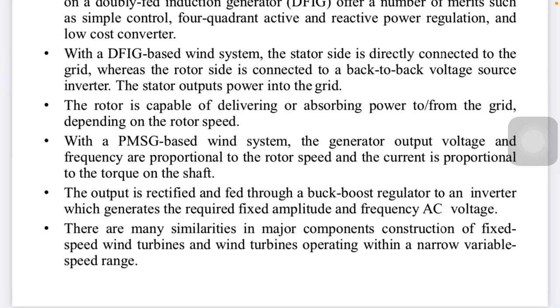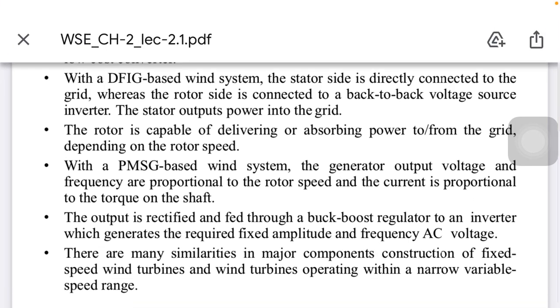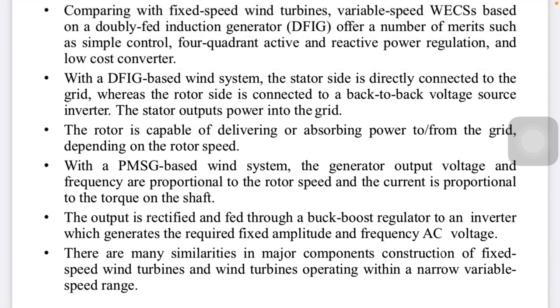With the permanent magnet synchronous generator based wind system, generator output voltage and frequency are proportional to the rotor speed, and current is proportional to the torque. This is the basic concept of the machines. The output is rectified and fed to the buck boost regulator. A buck boost is a non-isolated DC to DC converter, which converts fixed DC to variable DC and feeds the inverters. It is used for high frequency applications. Another advantage of this buck boost converter is that it has only one switch. But switching losses will be higher.